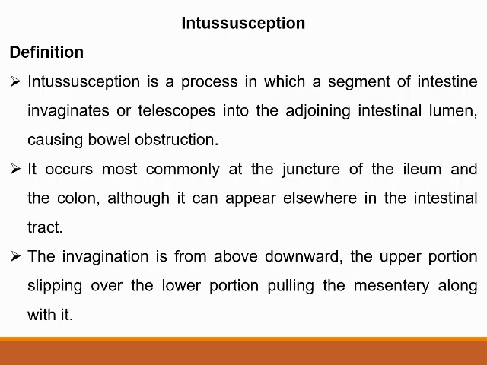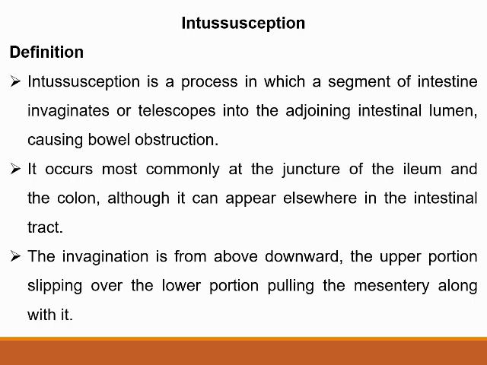The definition: intussusception is a process in which a segment of intestine invaginates or telescopes into the adjoining intestinal lumen, causing bowel obstruction. It is nothing but a part of the intestine being turned inside out or folded back on itself to form a pouch or cavity.